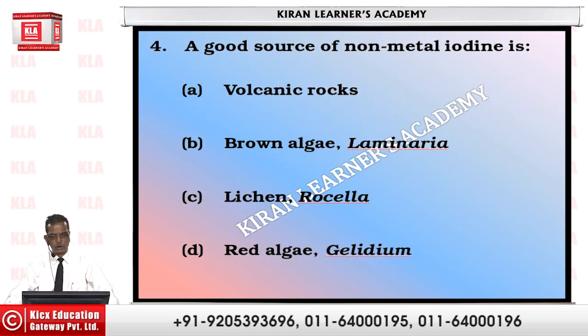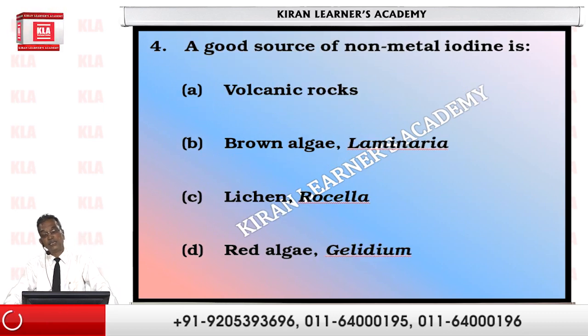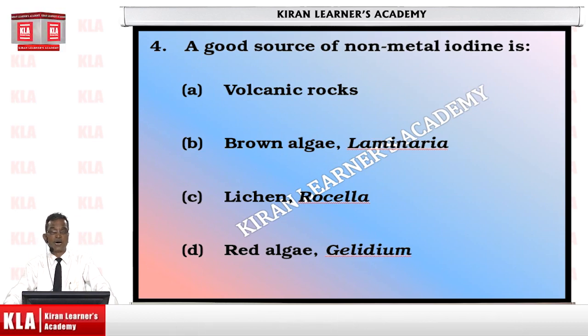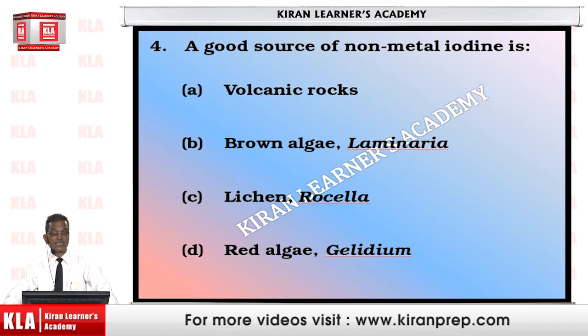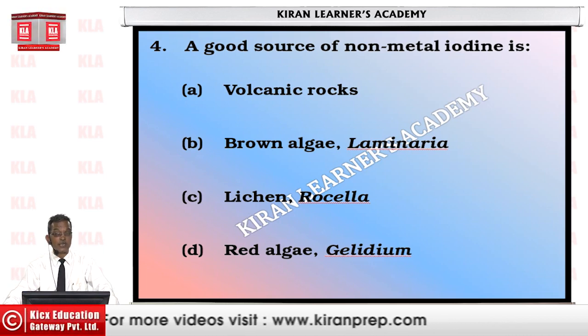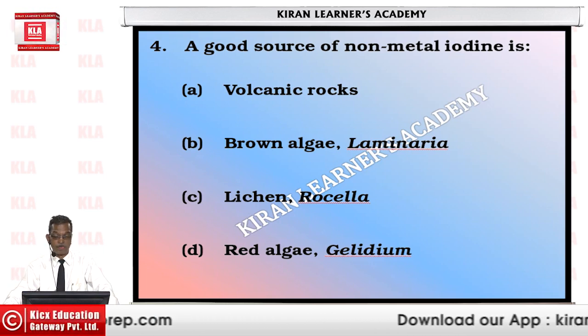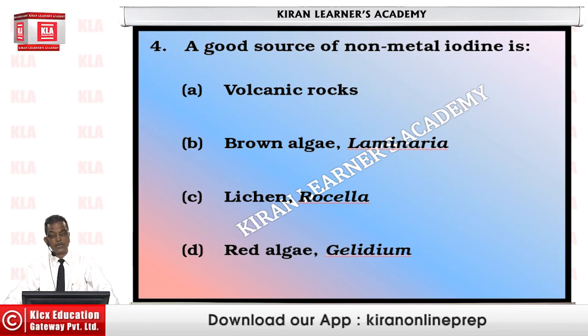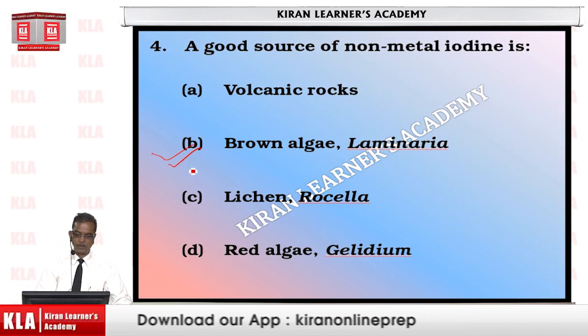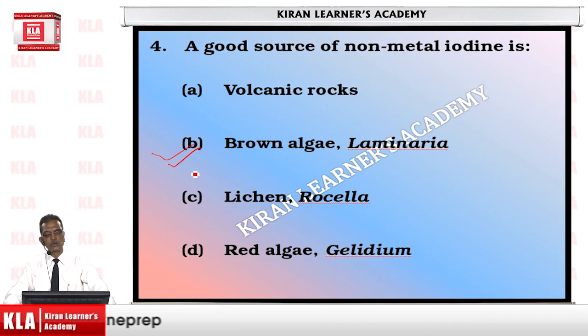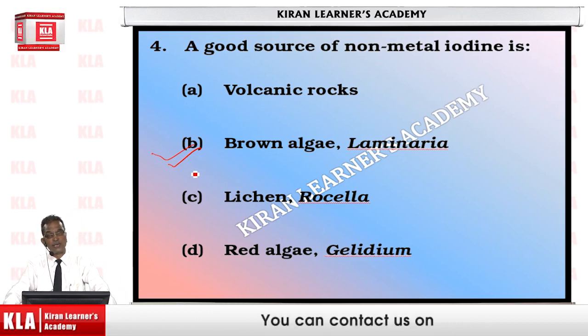Next, a good source of non-metal iodine. Being a student of chemistry, you know iodine is a halogen, a non-metal which is lustrous, that means shiny like a metal. And where do we naturally get this iodine from? Actually, we get iodine from Laminaria, the brown algae, the main source of non-metal iodine, a halogen.